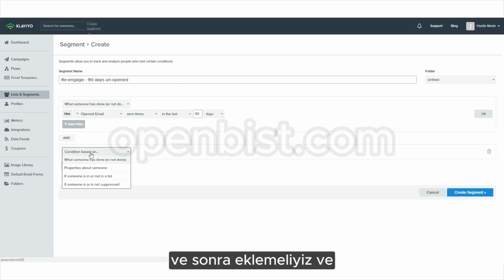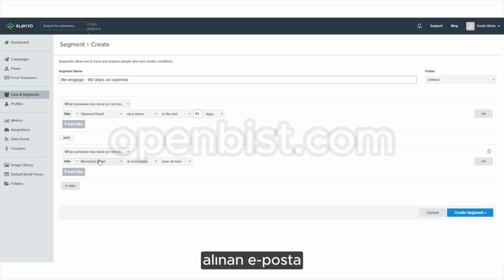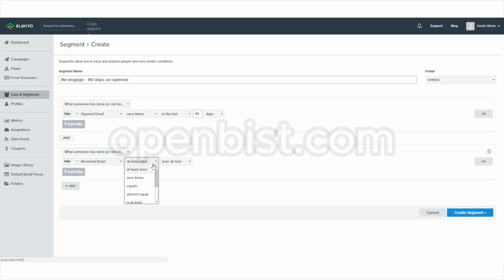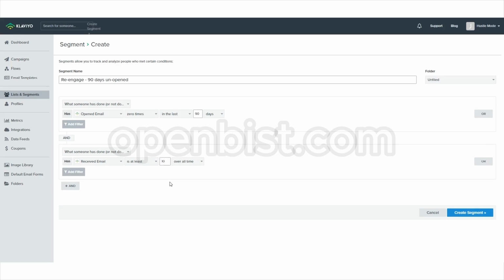And then we have to add received email is at least 20 overall. Actually, let's do 10. So has opened 0 times.